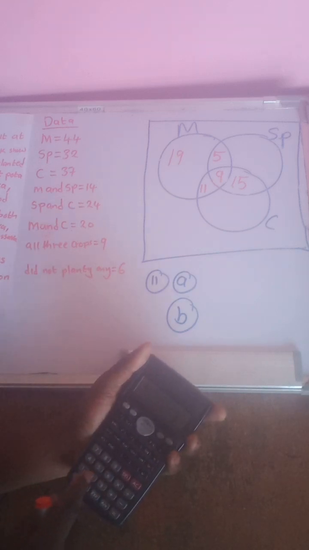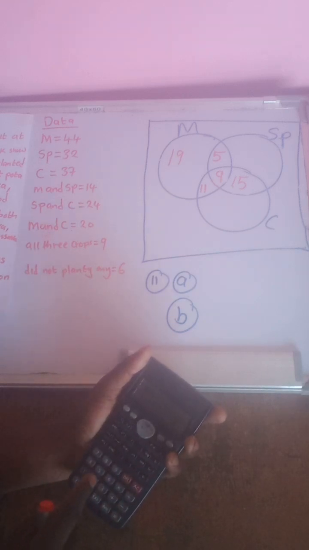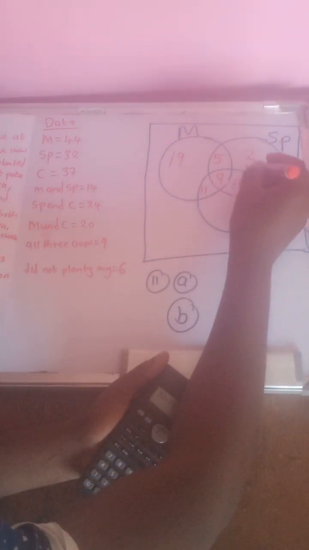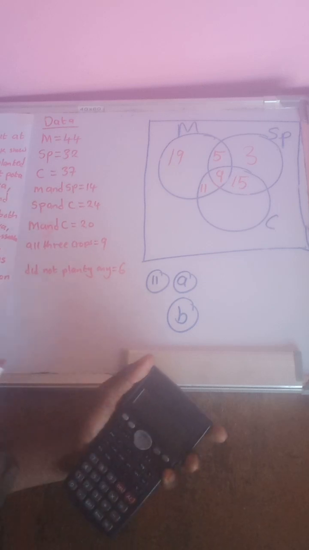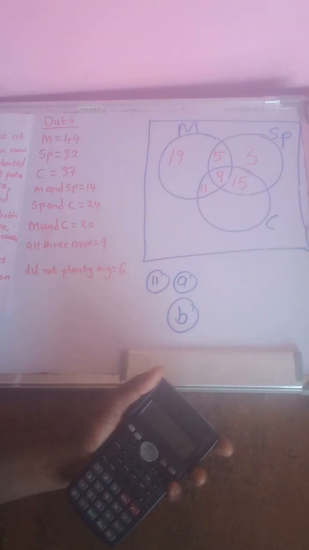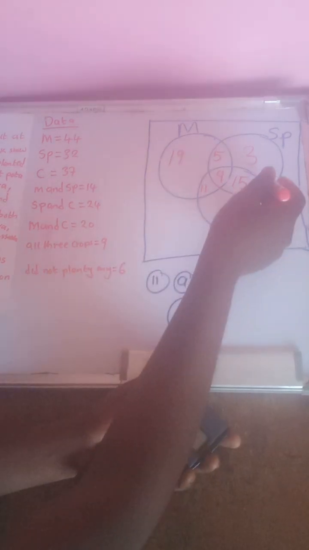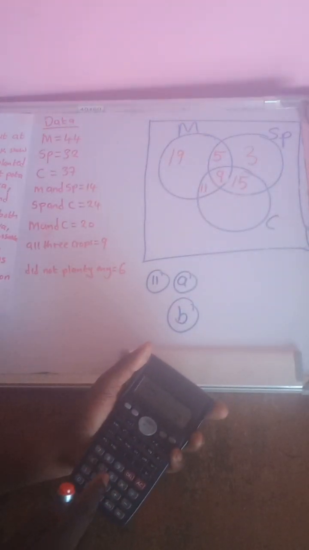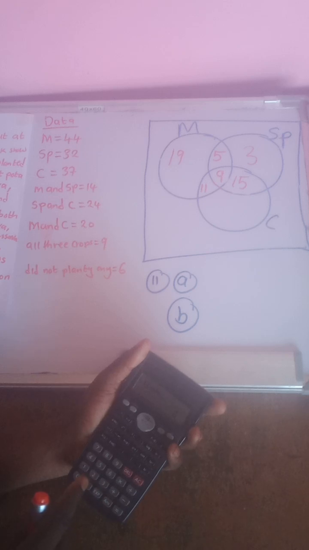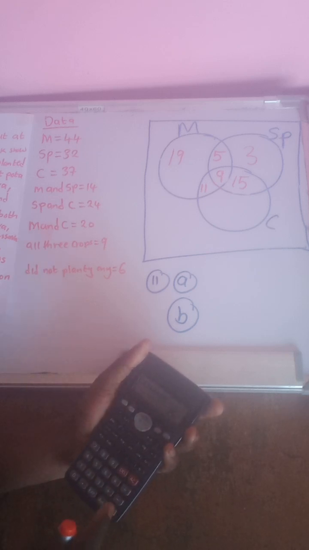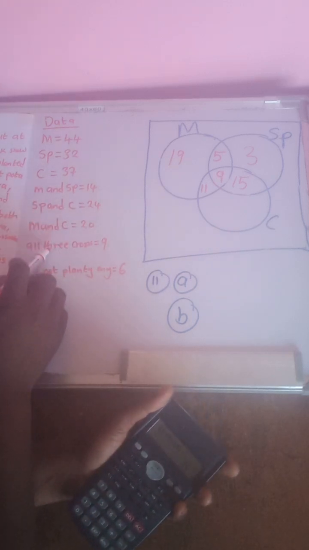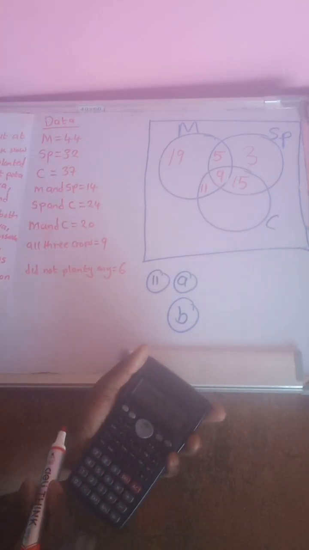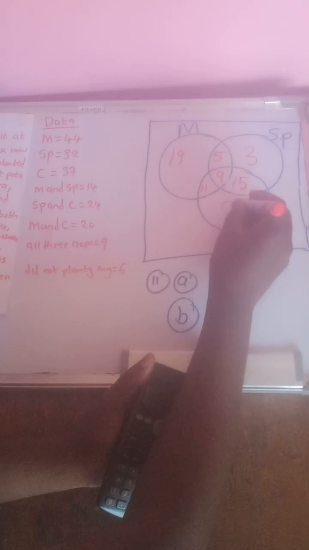So you say 32 minus 29. What do you get? 3. So there it's 3. Next, you come to cassava. You add everything in cassava, which is 11 plus 9 plus 15. You get 35. So cassava was 37 minus 35. What do you get? 2.